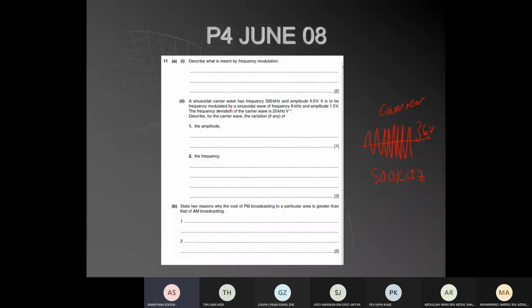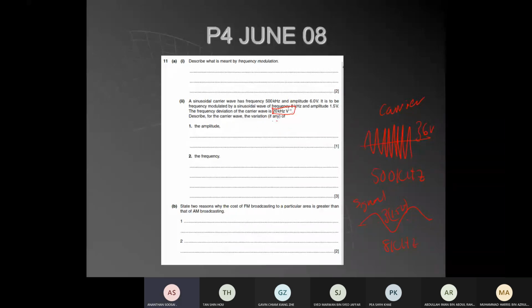It is to be frequency modulated by a sinusoidal wave of frequency 8 kilohertz and 1.5 volts. So the signal is only 8 kilohertz, low frequency, and the amplitude is only 1.5 volts. This is your signal, which needs to frequency modulate the carrier. Now see, the frequency deviation of the carrier wave is 20 kilohertz per volt. This is very important information they tell us. The frequency of the carrier is going to alter by 20 kilohertz for every volt.